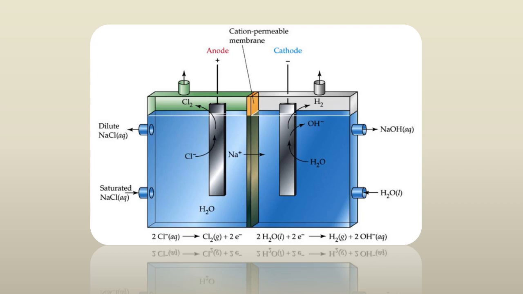Now we will quickly see why it is so. Now during the electrolysis of concentrated aqueous solution of NaCl between the graphite electrodes takes place by the following reaction as it is given. Now here, as the concentration of Cl minus is more in concentrated solution of NaCl, hence Cl minus ions are oxidized at the anode instead of water, and so Cl2 gas is formed. I repeat, as in concentrated solution of NaCl, the concentration of Cl minus is more than that of the water molecules. Therefore, Cl2 gas is obtained at anode.